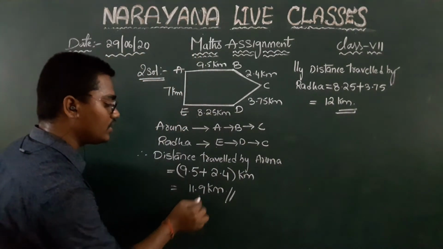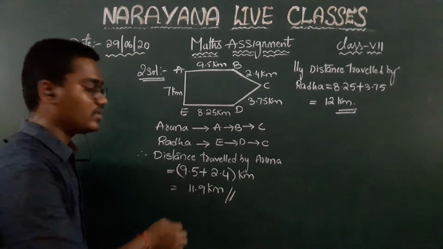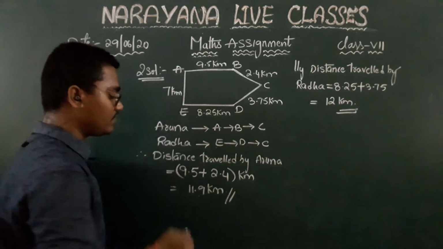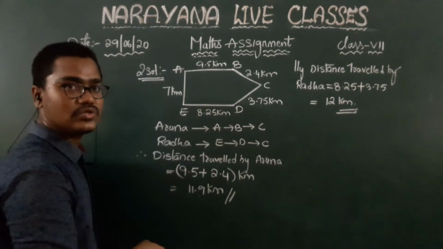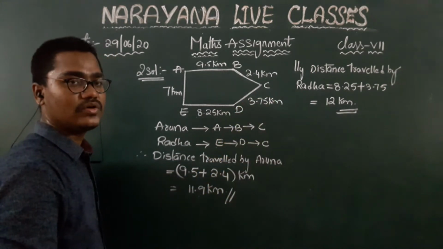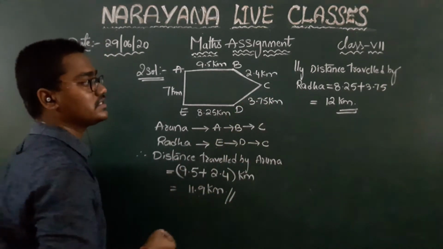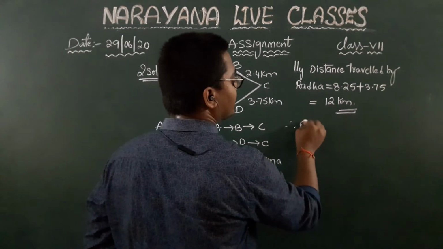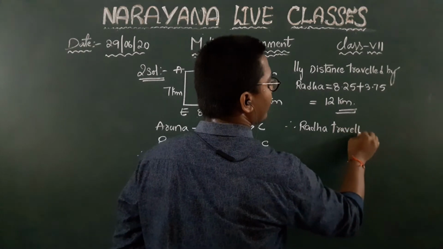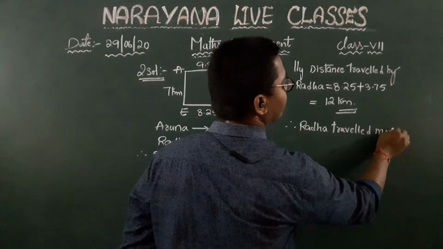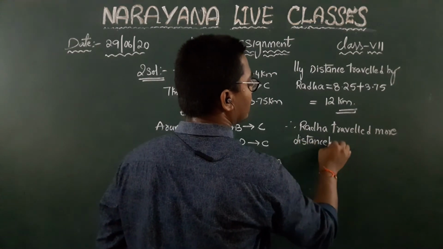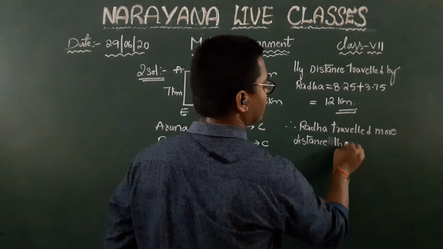The total distance traveled by Aruna is 11.9 kilometers, children, and the total distance traveled by Radha is 12 kilometers. Now when we compare Aruna and Radha's total distance, Aruna is 11.9 whereas Radha is 12 kilometers. Yes or no? 12 is greater than 11.9. That means, therefore, we can say that Radha traveled more distance than Aruna.